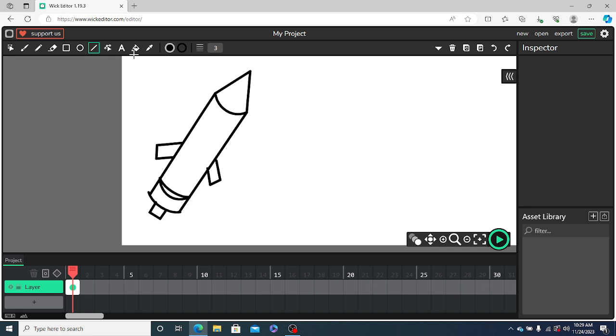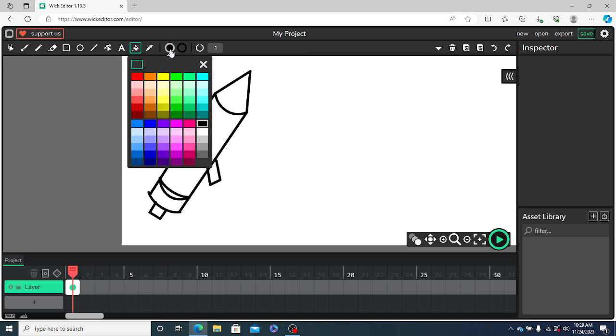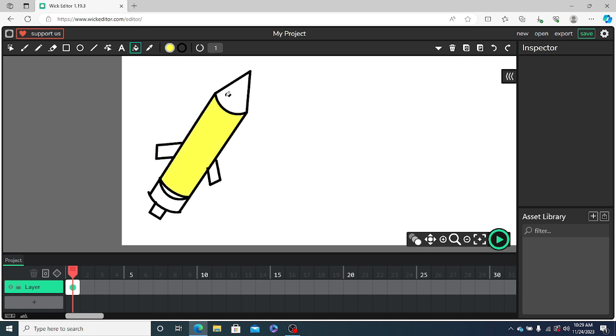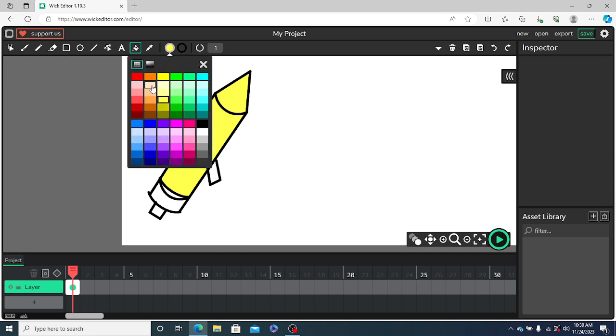Now let us add colors to this rocket. So we'll use the fill color. You can color your rocket as per your wish. You can add any colors.